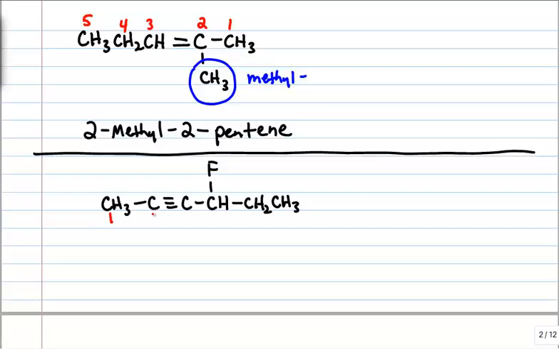So I'm going to go 1, 2, 3, 4, 5, 6. Everything is included except this group here. This is our old friend fluoro. Note the spelling. And so now we have everything in a longest continuous chain, and we're ready to write the name. So this is going to start out for